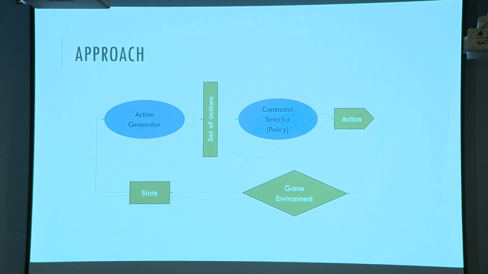And this command selector, or our policy in this case, will spit out actions or action probabilities, as most frameworks do. We sample from this and feed it to the game environment. The game environment gives us back a state, and we go on and on until we either reach the end or we fail.